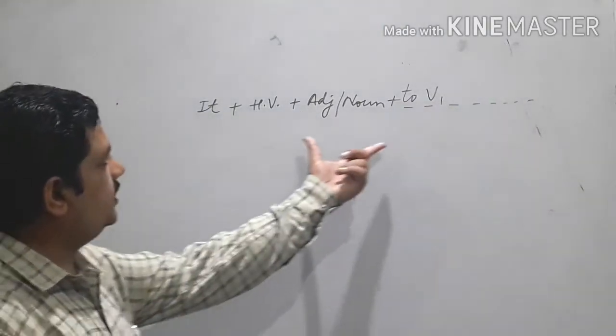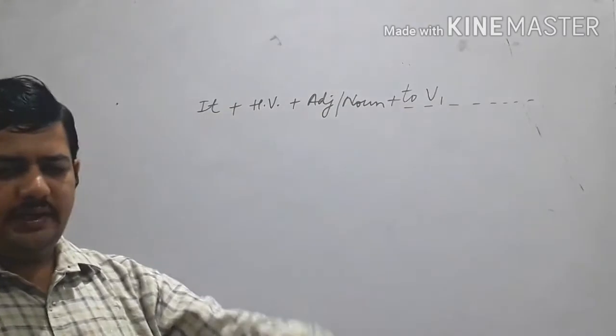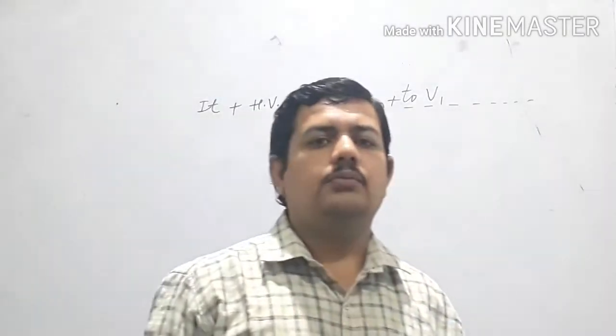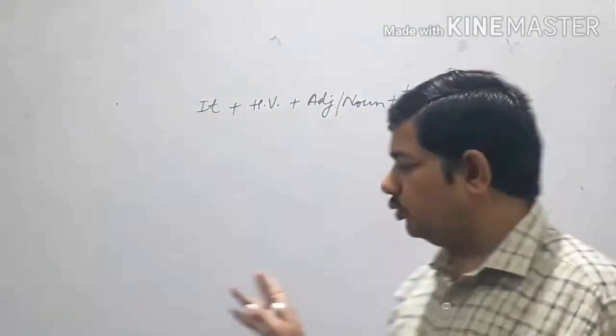So when such kind of sentences are there, how do we treat them? How do we convert them into passive voice? This thing we'll do right now.